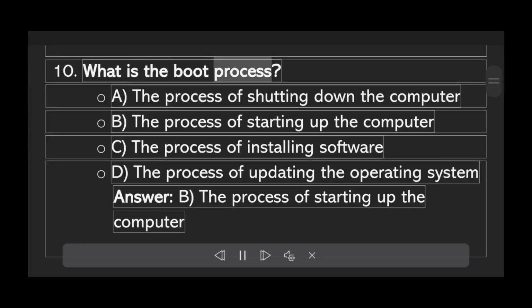What is the boot process? A. The process of shutting down the computer. B. The process of starting up the computer. C. The process of installing software. D. The process of updating the operating system. Answer B. The process of starting up the computer.